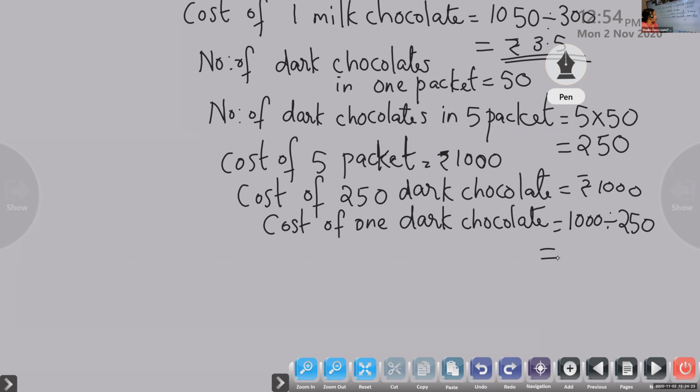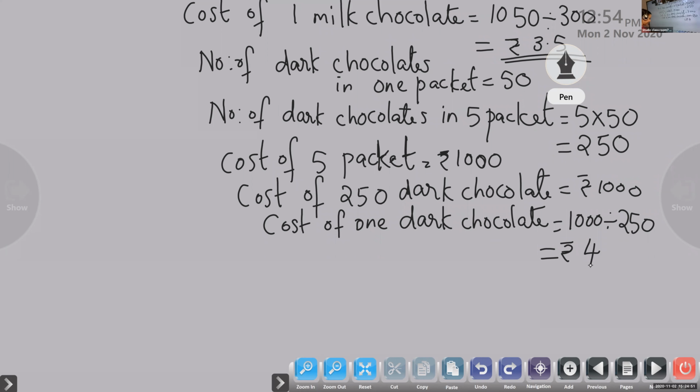Now the cost of 5 packets of dark chocolate is given, that is 1000 rupees. So in one packet there are 50. So in 5 packets there are 5 into 50, that is 250. Find out the cost of one dark chocolate, 1000 divided by 250. What's the answer? Rupees 4. So milk chocolate is 3.5 rupees. Dark chocolate is 4 rupees.